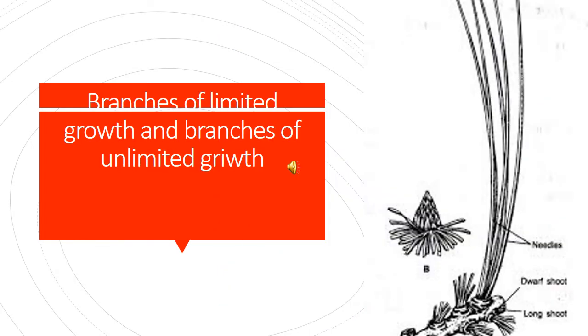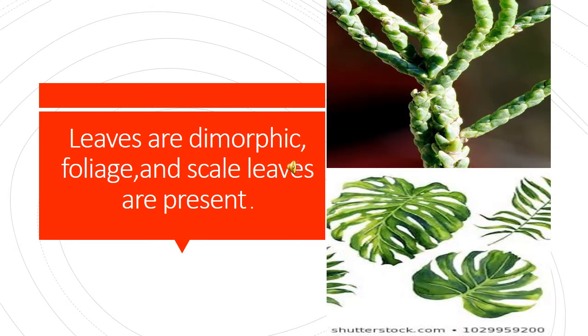Gymnosperms have two types of branches: one of limited growth and another of unlimited growth. Look at these pictures. Gymnosperms have three types of leaves: dimorphic, foliage, and scale leaves. The first picture is a scale leaf, and the second picture is a foliage leaf.